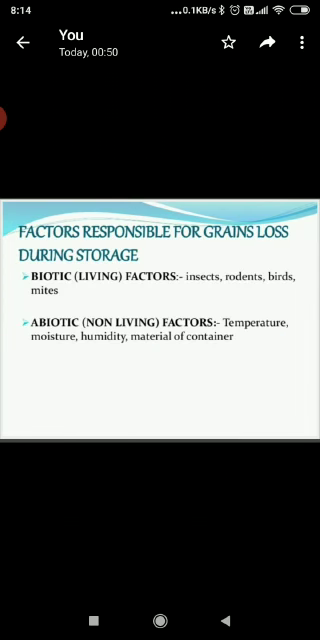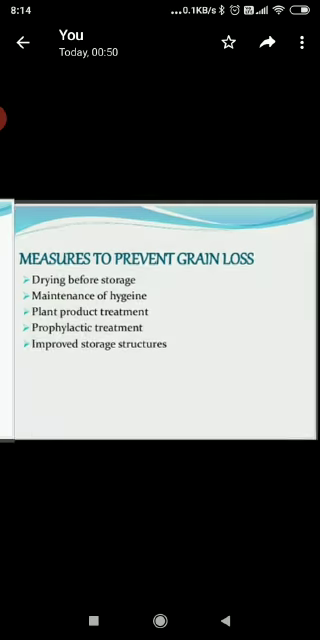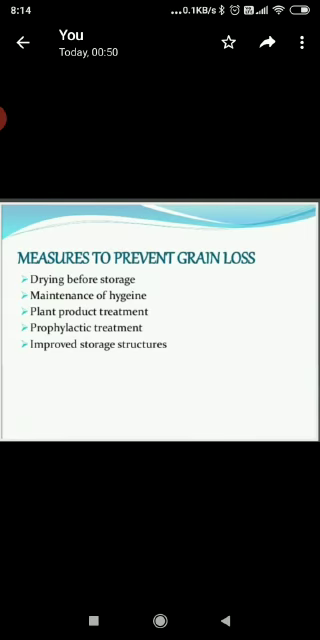Factors responsible for grain loss during storage. How is there a loss of grains during storage? There are two factors, biotic as well as abiotic factors. In biotic factors, there are insects, rodents, birds and mice, and abiotic factors are temperature, moisture, humidity or the container. Measures to prevent grain loss. How can we avoid the loss of food grains? Drying before storage. Food grains must be dried before storage. Maintenance of hygiene, plant product treatment and improved storage structure.